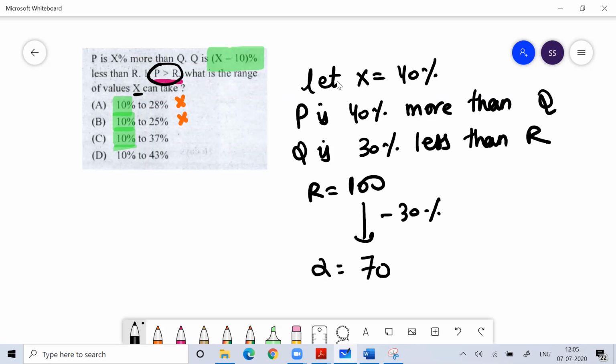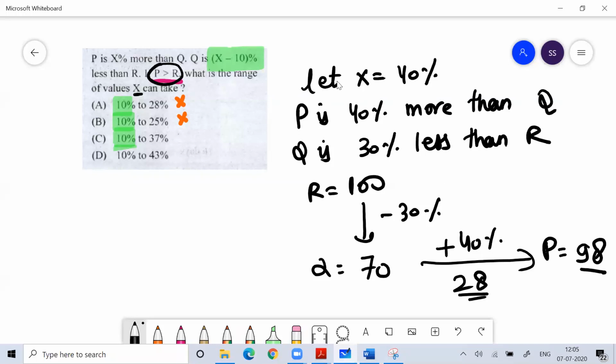I don't think anyone has a doubt on this. Then P is 40% more than Q. What is 40% of 70? 28. So what is the P value? You are getting a P value of 98.